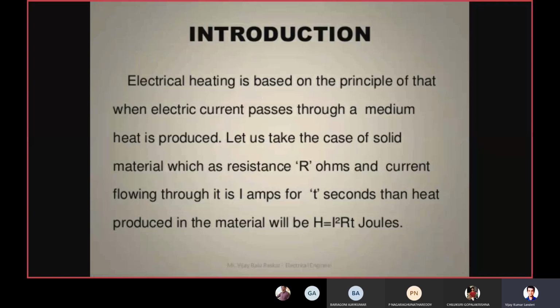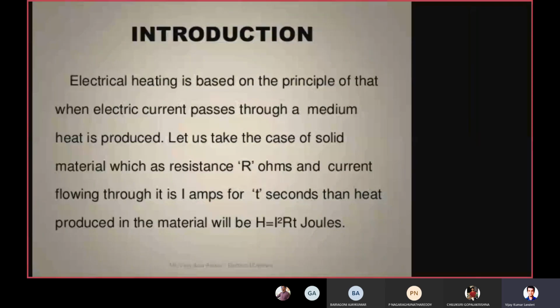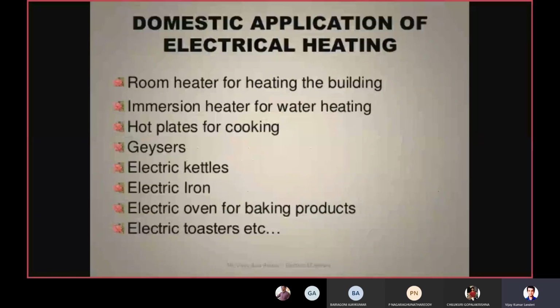Whenever I amount of current is flowing through a material for which the resistance is capital R and the time of flow of current is small t, how much energy is generated? H = I² × R × t. That is the amount of heat energy generated in that material whenever you are passing the electric current.